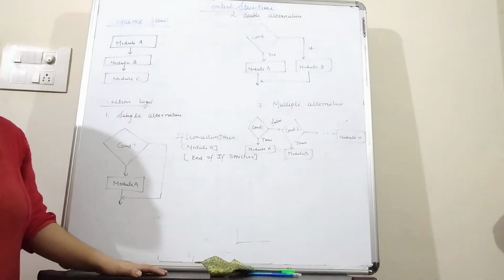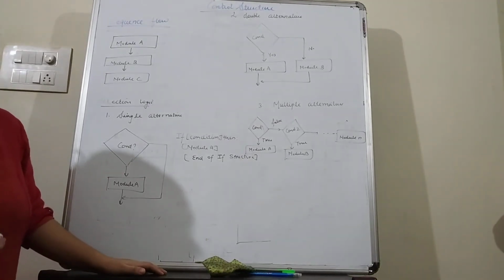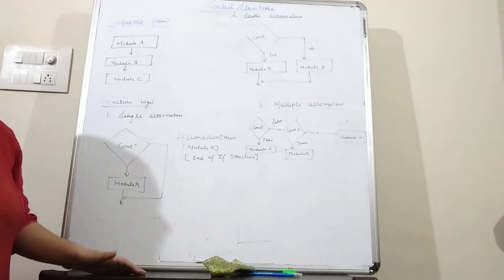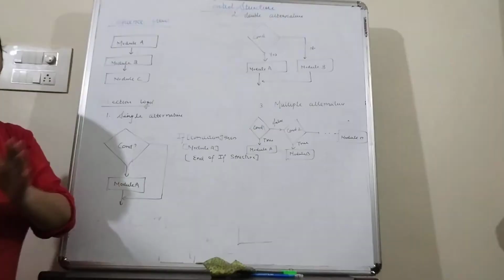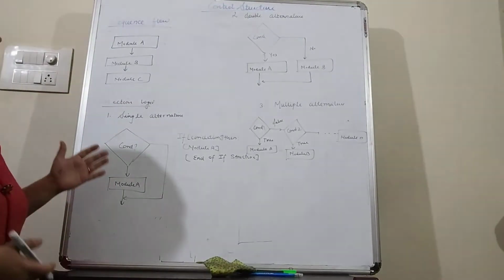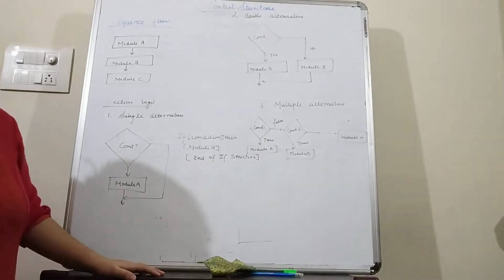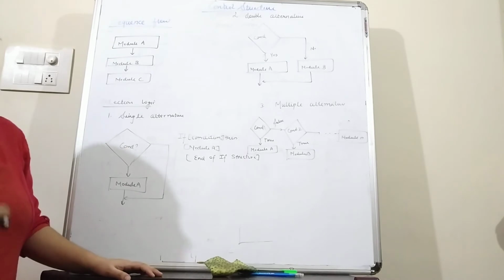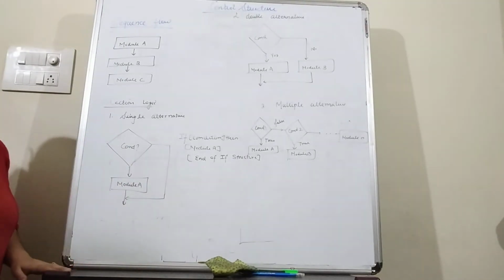Sequence flow means the flow of data is from the first statement to the last statement. For example, in our program we have 10 lines, so the flow will go from the first line to the 10th line. No line will be skipped in case of the sequence flow. So in sequence flow, each and every line will be executed.